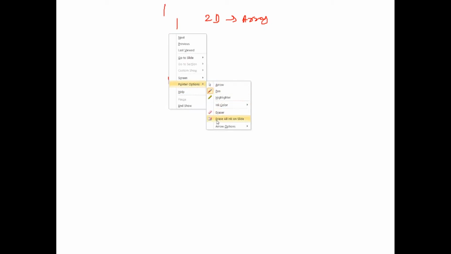What is a 2D array? It simply means an array inside an array.